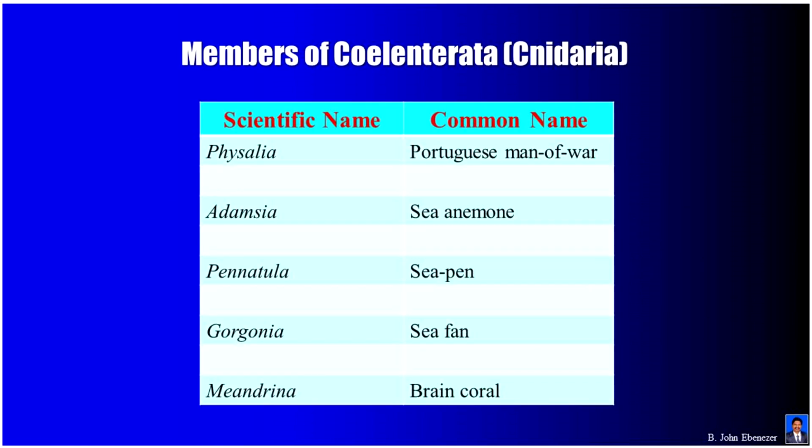Members of Coelenterata: Physalia, Portuguese man of war; Adamsia, sea anemone; Pennatula, sea pen; Gorgonia, sea fan; Meandrina, brain coral.